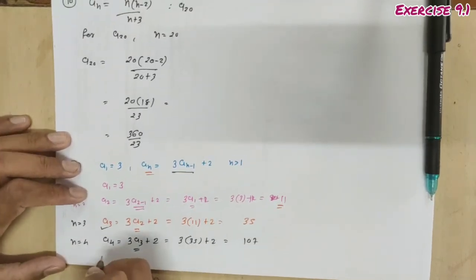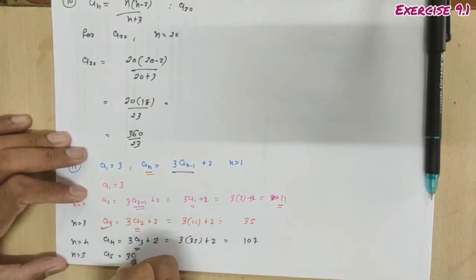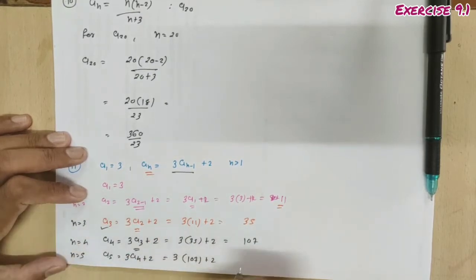Now the last term, which is the fifth term a_5. Here you have to put n equal to 5, and hence we get a_5. So a_5 is 3 a_4 plus 2. 3 a_4 is 3 into 107 plus 2. So it's 321 plus 2, 323. Done.